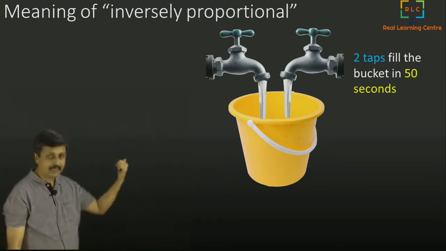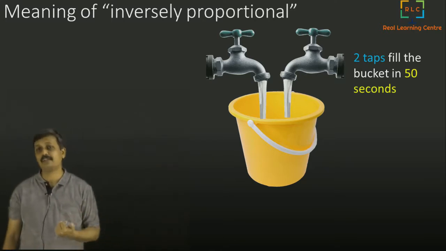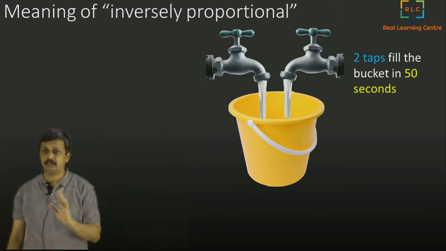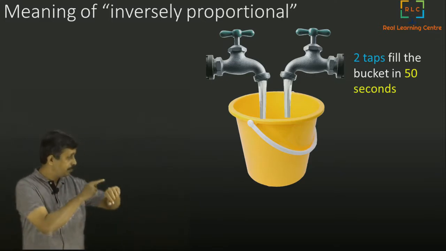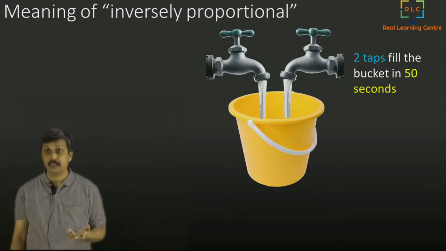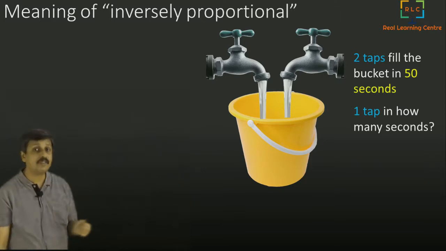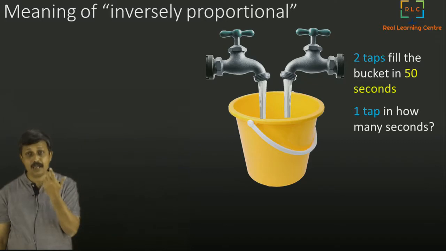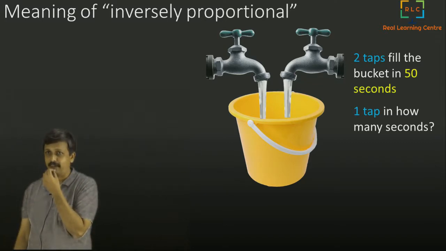What you see here is a bucket of water, being filled by 2 taps. 2 taps fill a bucket in 50 seconds. That is the data. I just switched on my stopwatch and watched. 2 taps are there. From the beginning, it filled in 50 seconds. Fantastic. Now the question is, if it is 1 tap, how many seconds will this take? 2 taps, 50 seconds. 1 tap, 25 seconds. Is it right? That's not right, is it?